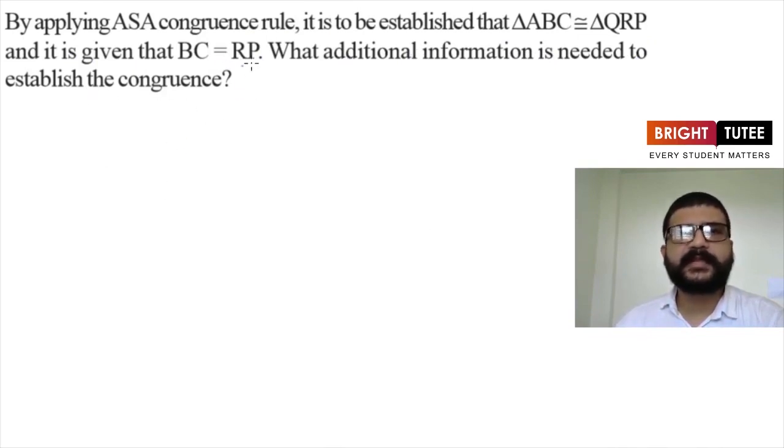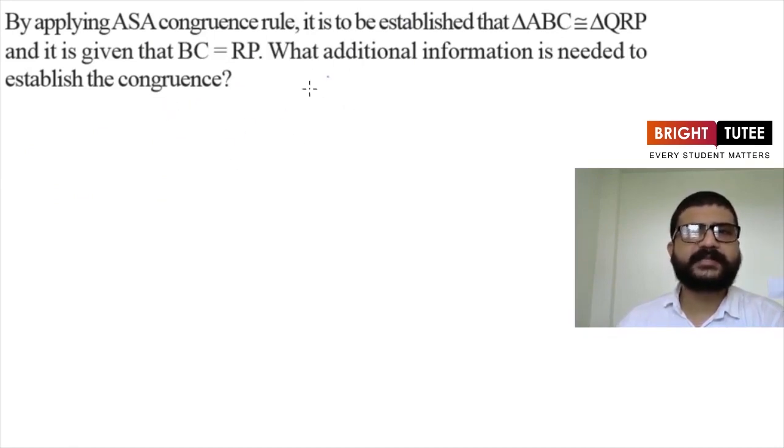So here only one thing is given to us, that BC is equal to RP. By this much of information, can we use ASA criteria here? No, we can't use ASA criteria. Then what else do we need? We need two of the angles of triangle ABC should be correspondingly equal to two angles of triangle QRP.